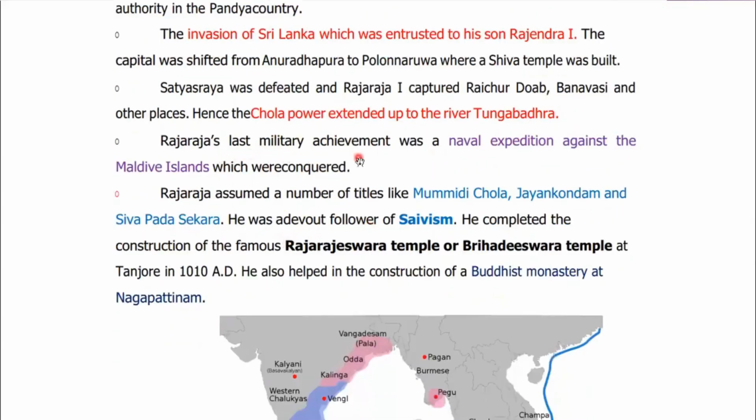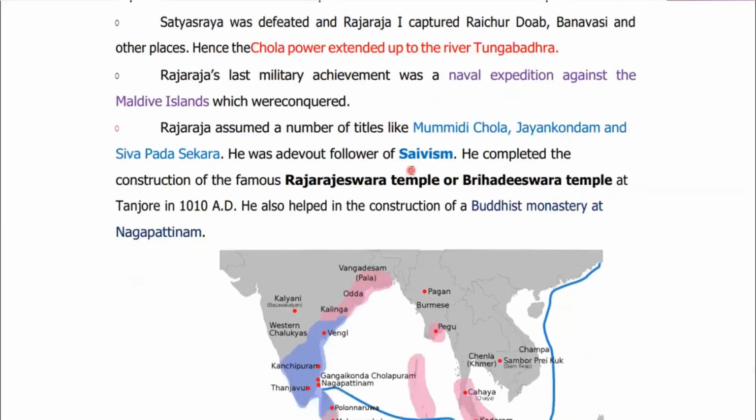Raja Raja's last military achievement was a naval expedition against the Maldive Islands. So they also conquered the Maldive Islands in the Indian Ocean. This is why we call it the magnificent history of the Chola Empire.